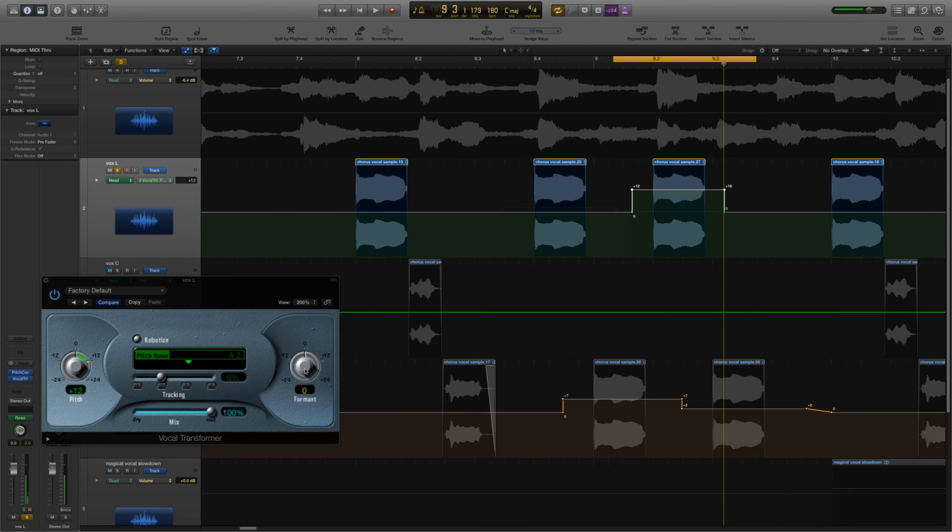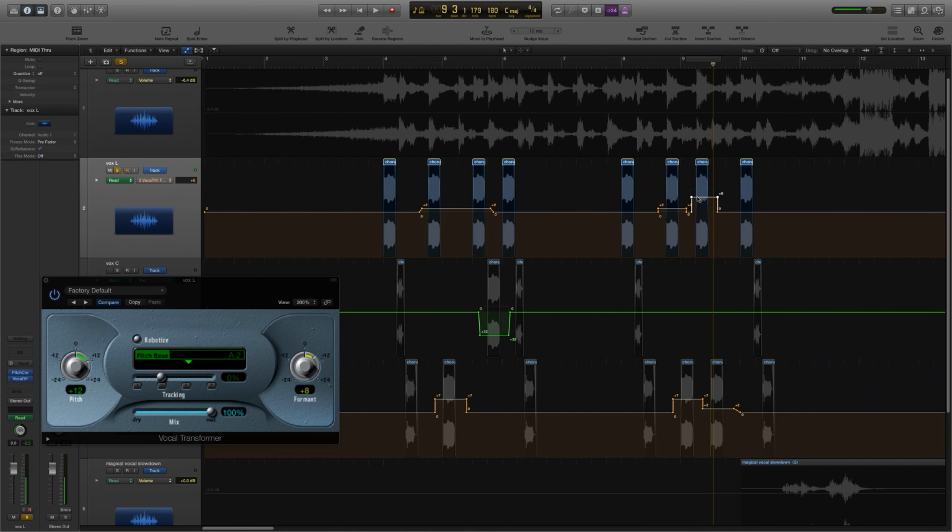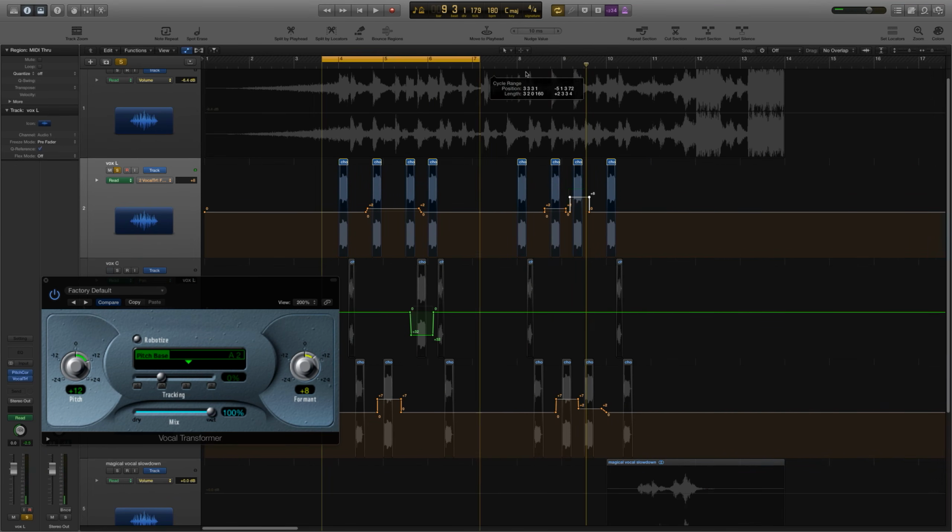Yeah, it sounds a little weird. Let's try pulling the formant up on it as well. So let's listen to all of this together now, without the ref track in.